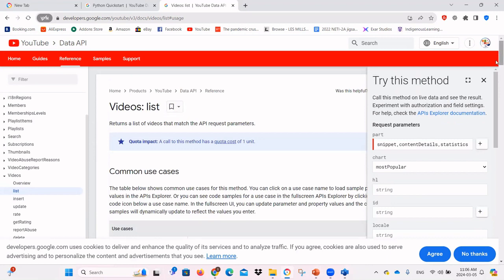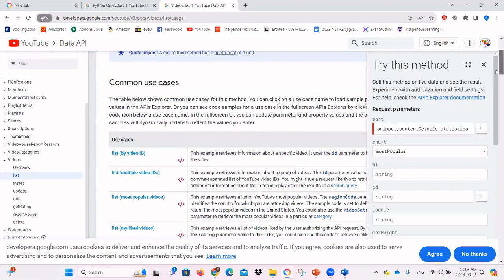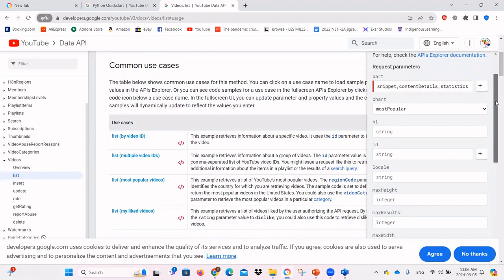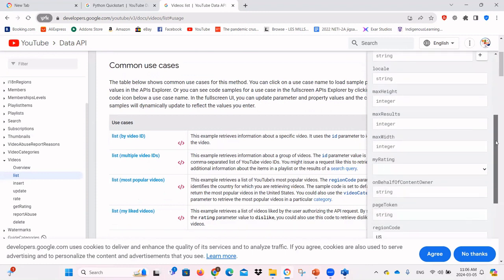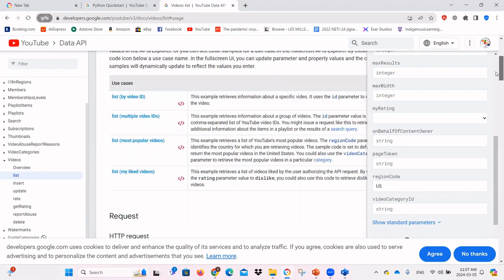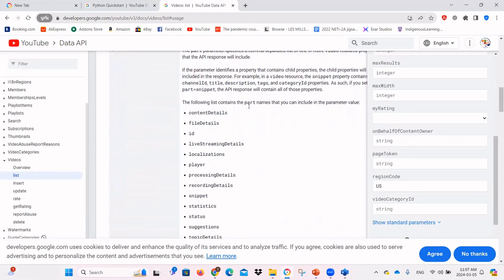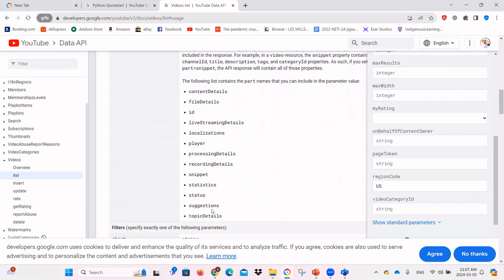Okay, so now we are on list with a chart of most popular. And can we provide a topic? One of the things that we want is most popular videos related to a particular topic, right? So this gives us partially what we want: most popular videos. But can we provide a topic? Let's see the parameters that we can send. Is there anything related to topic here? I mean, not this one.